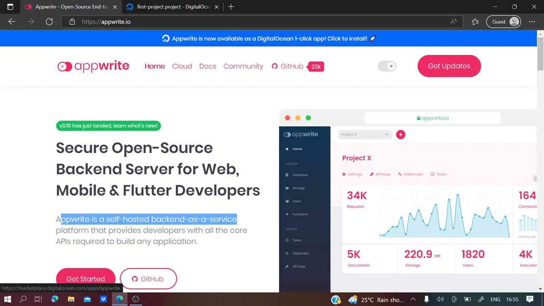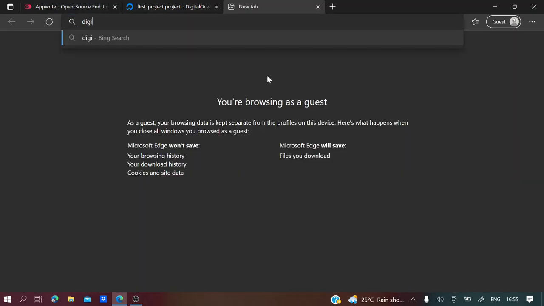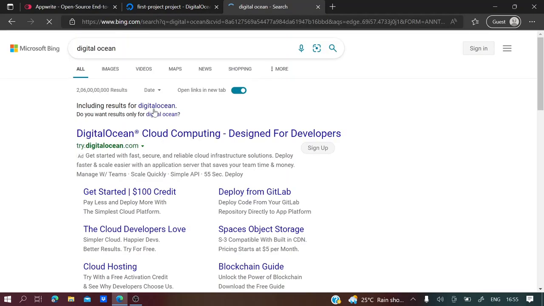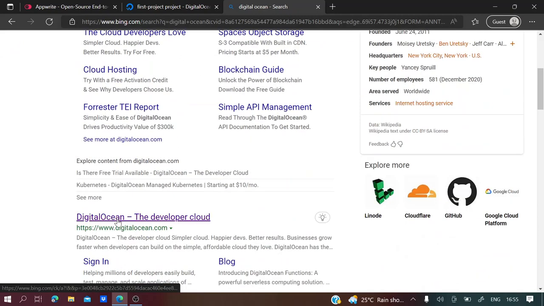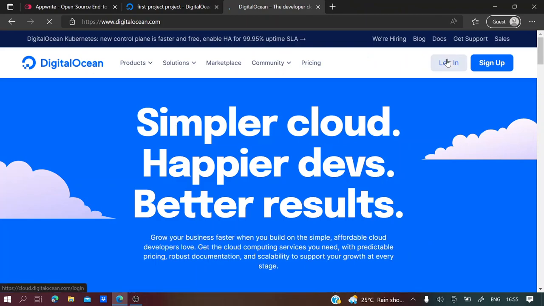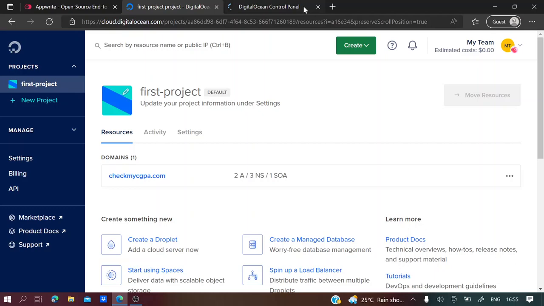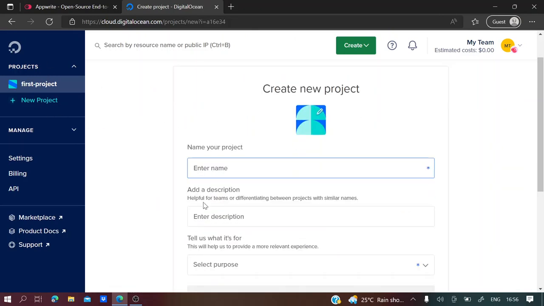So to install, we'll go to DigitalOcean, and you have to log in. I have already logged in to my account. So this is my DigitalOcean account. And first, I'll create a new project. I'll name it Appwrite.